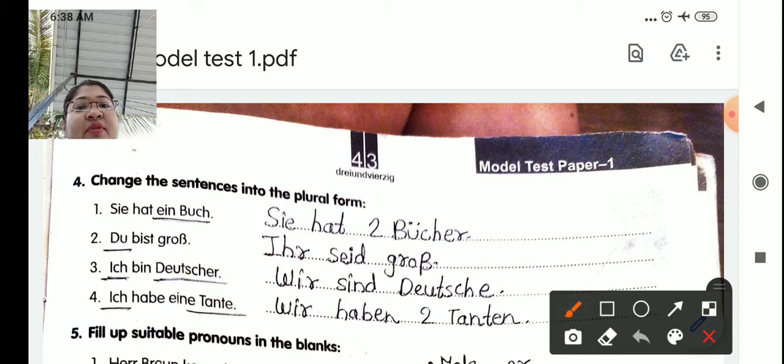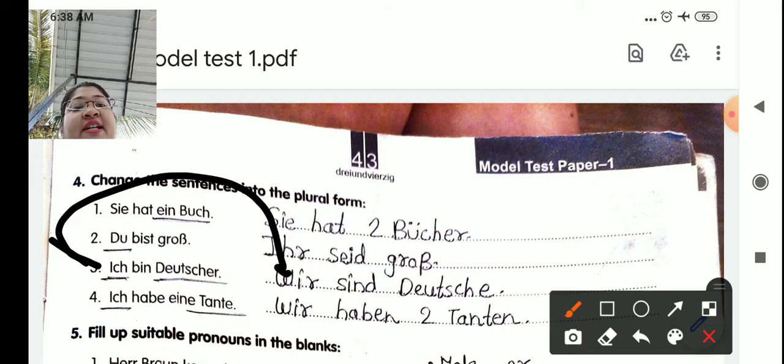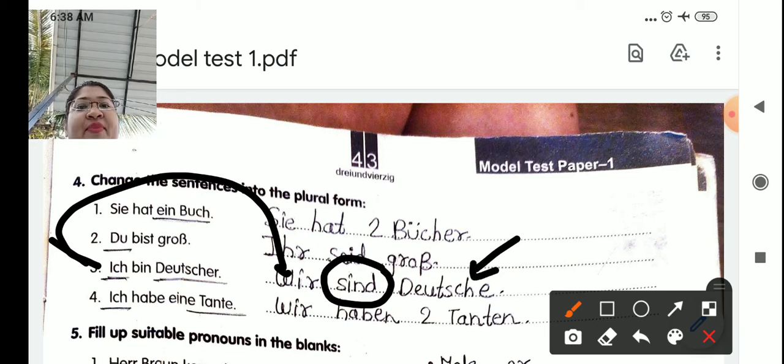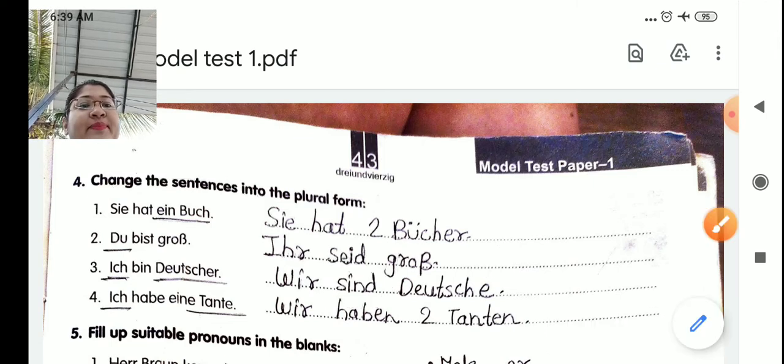Next. Ich bin Deutscher. I am a German resident. Okay, male German resident. So the plural of ich is wir. Same, I have converted the verb conjugation sind and Deutsche. Wir sind Deutsche. We are Germans. Okay, so we are from Germany and we are Germans.